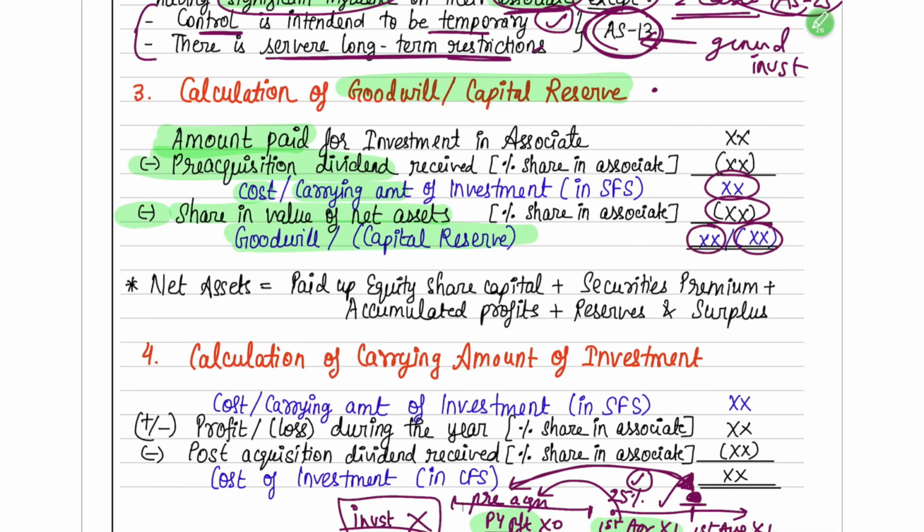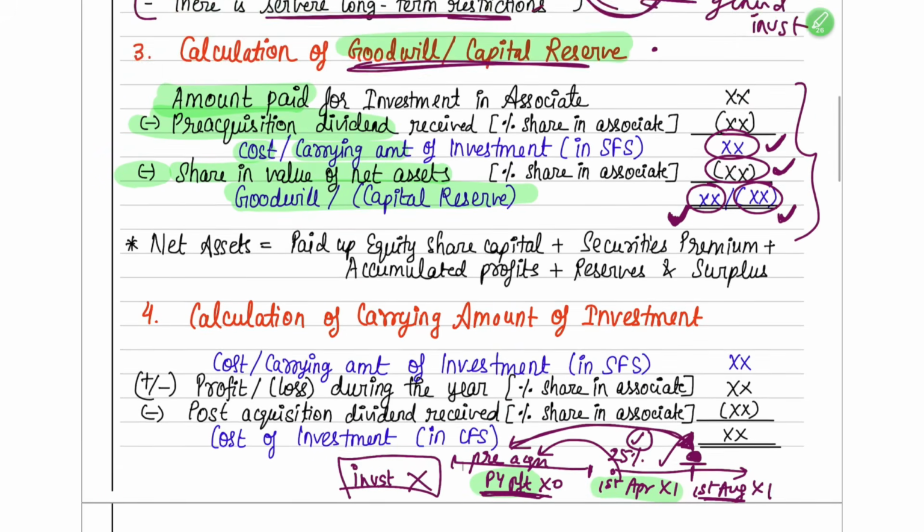Why, when the cost is more? That means you have paid more. Why did you pay more? To get the goodwill that the other company has. So you have paid extra, the cost will be more, and the difference will be the goodwill. But if your net assets are more, that means you have created a reserve for yourself, which is a capital reserve. So follow these steps and you will be able to find the goodwill or capital reserve.